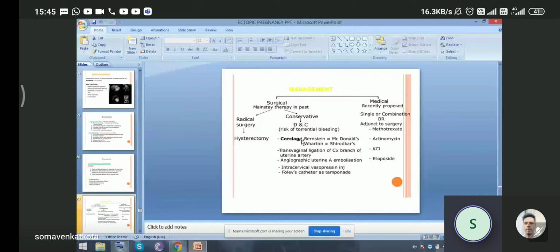The recently proposed medical management is, single or in combination or as an adjunct to surgery, methotrexate or clindamycin. Potassium chloride and etoposide can also be given in cervical pregnancies.